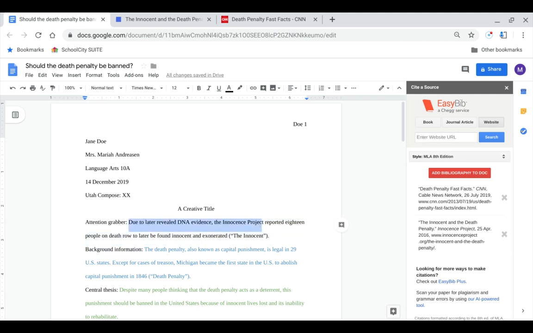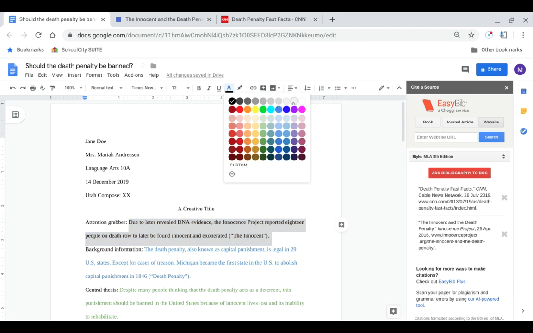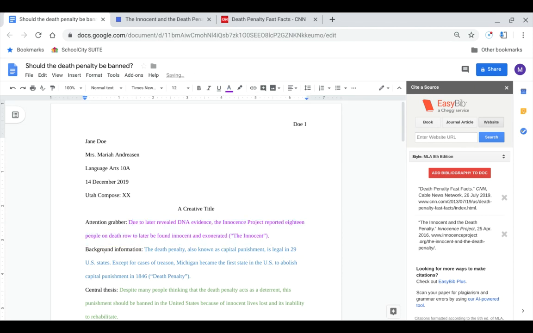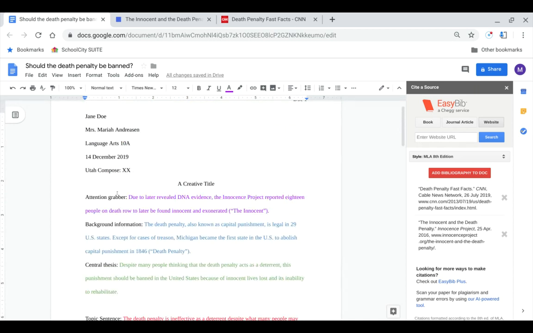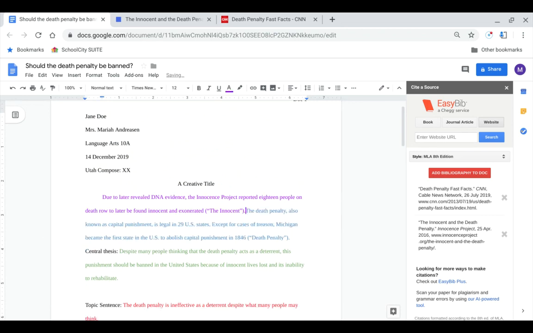This is now going to get color-coded to be purple. And now we have our whole first paragraph, as well as what we're going to write about in each of our topic sentences. So I'm going to go ahead and take it out of its formatting and put it in MLA format like this.